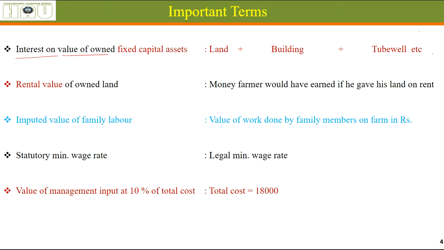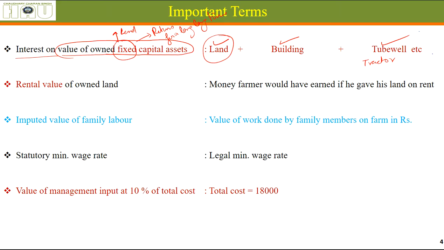Interest on value of owned fixed capital assets. Fixed capital assets include land, buildings on it, let's say a tube well and also a tractor. Fixed capital assets are those which are going to give returns, or help you earn money, for a long time. So they have some value. Let's say it's worth more than crores. Buildings might be 5 lakhs, tube well 1 lakh, tractor 5 lakhs. You have invested in these things because you want to cultivate crops.